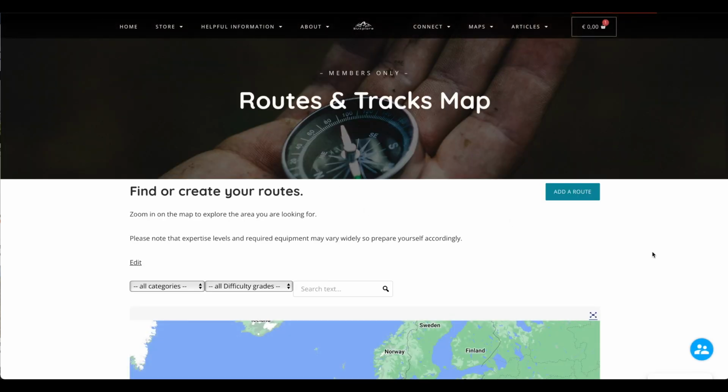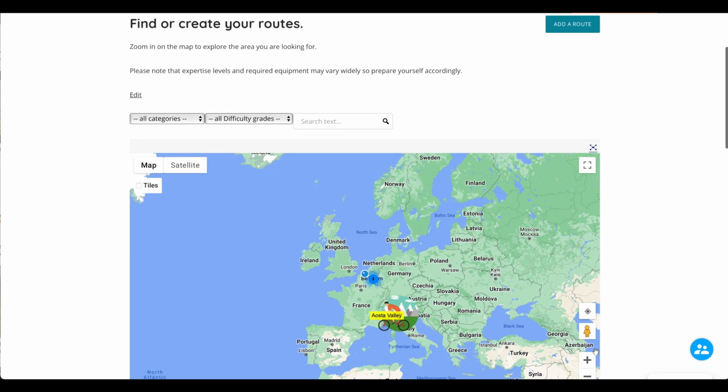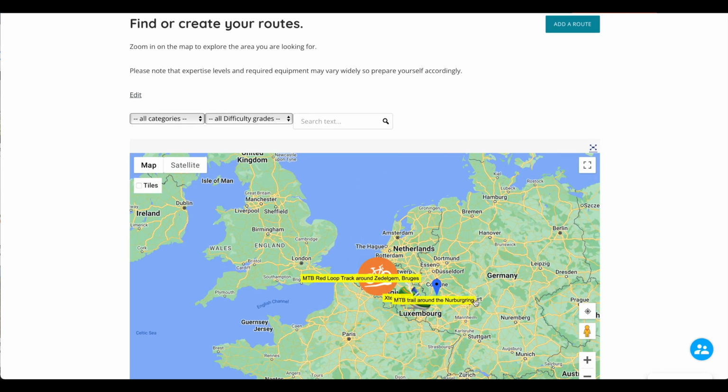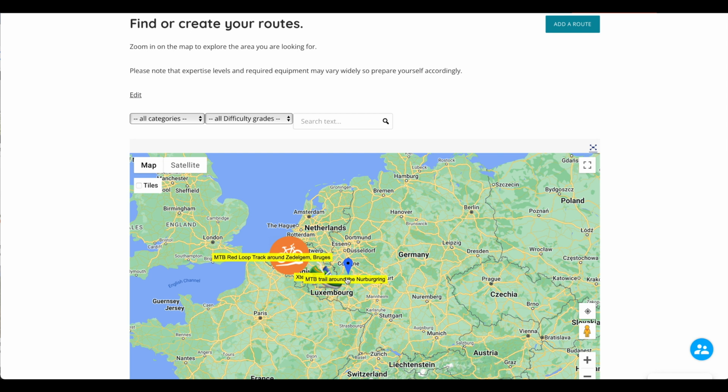Please help your fellow EUxplore community members and upload and share your favorite GPX routes. This way we can support each other's travels, adventures and exploration.